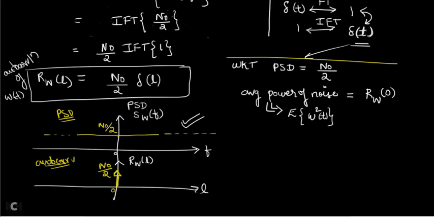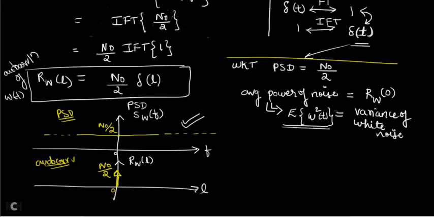If you put L is equal to 0 in the autocorrelation, what are you going to get? What is autocorrelation actually? Autocorrelation is E of W of T into W of T plus L, right? So if you put L is equal to 0, W of T will be multiplied by W of T, and you are going to get E of W square of T. And what is this E of W square of T? It is nothing but the variance of white noise. I have told all these formulas in my first video lecture.